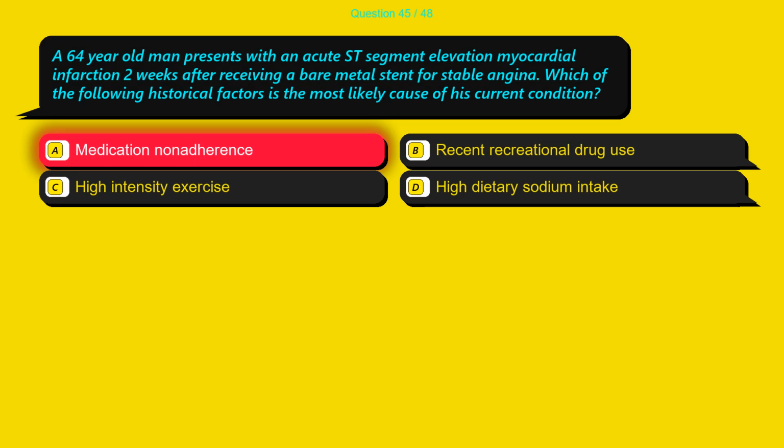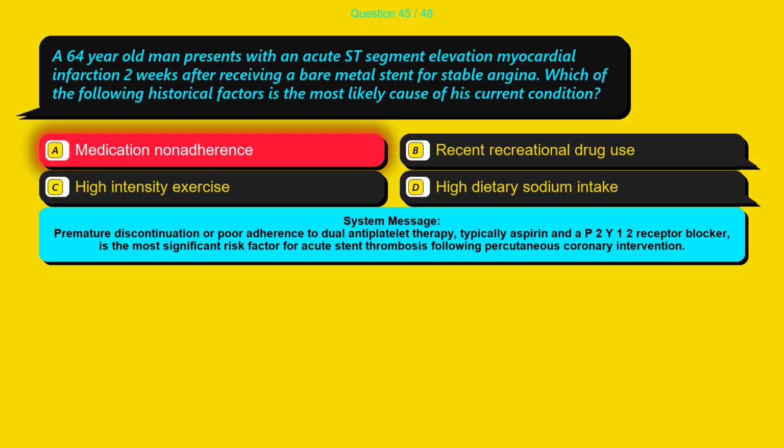The correct answer is option A, medication non-adherence. Premature discontinuation or poor adherence to dual antiplatelet therapy, typically aspirin and a P2Y12 receptor blocker, is the most significant risk factor for acute stent thrombosis following percutaneous coronary intervention.